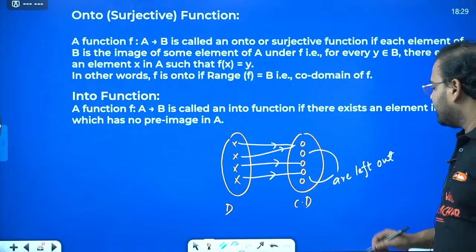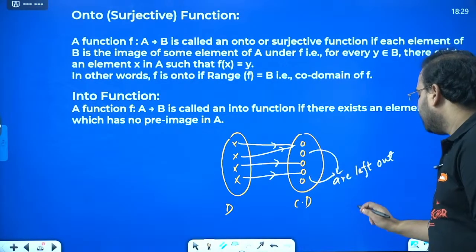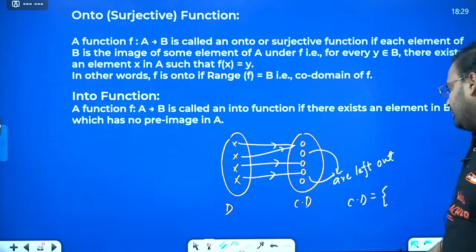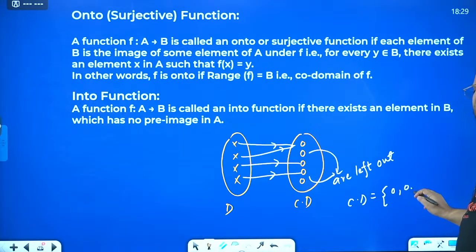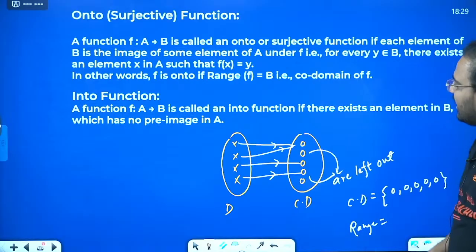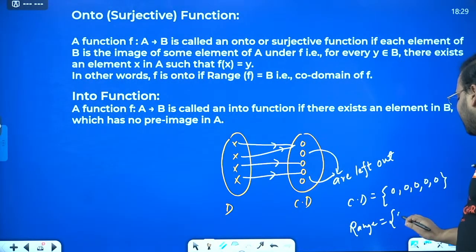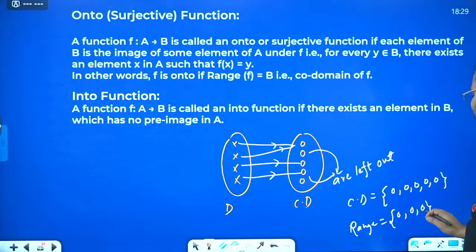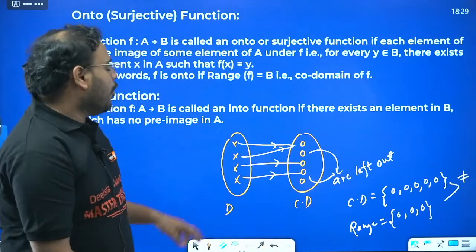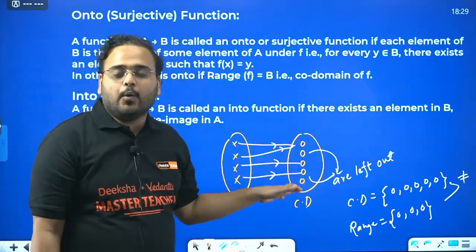So what it means over here, guys, is what? It means if I write the codomain, in the codomain I'll have how many circles? 1, 2, 3, 4, 5. So I'll have 5 circles. Whereas in my range, if I'm writing my range, in range what I'll have? I'll have only 1, 2 and 3 circles, because only 3 are mapped. So in my range I'll have only 3 circles. And clearly these two are what? Not equal.